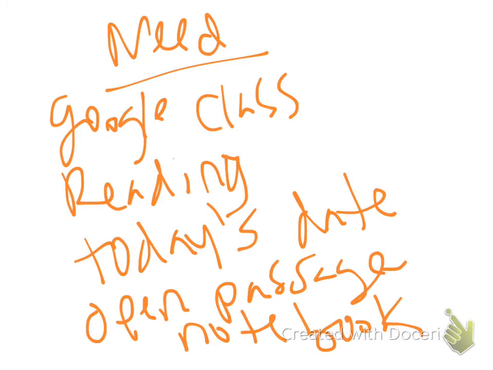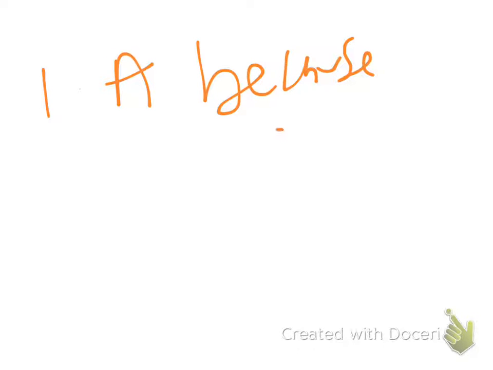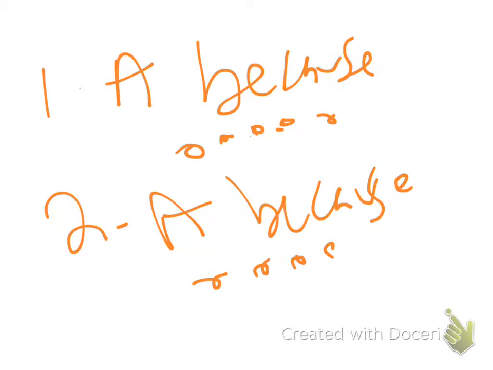So I'm giving you options of A, B, C, or D. Your notebook should not just have one A. That is not good enough. I need to see more thinking. So you can put 1A because, and then tell me why you think A. 2A because, and then why did you choose A. I need to see your thinking, because that's more important than just random guessing.